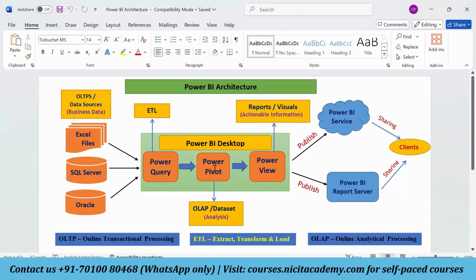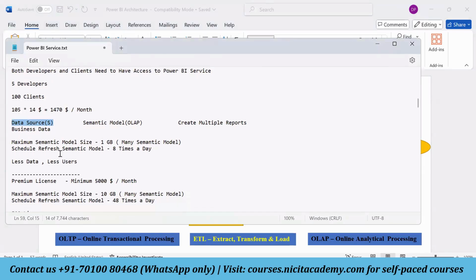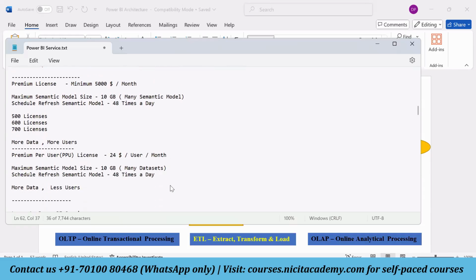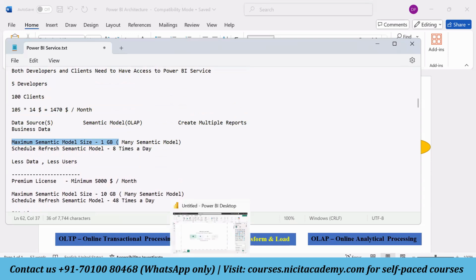With the help of Power Pivot, this 10 GB data would be converted into 1 GB of dataset, and we will publish this dataset to the Power BI service. So the maximum semantic model size is 1 GB. Whenever you load 10 GB of data from the source into Power Pivot, it will compress the data to around 1/10 of the source data.